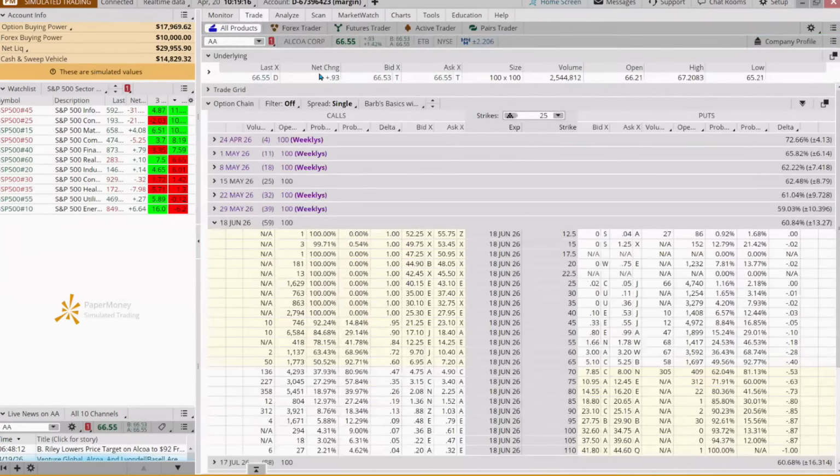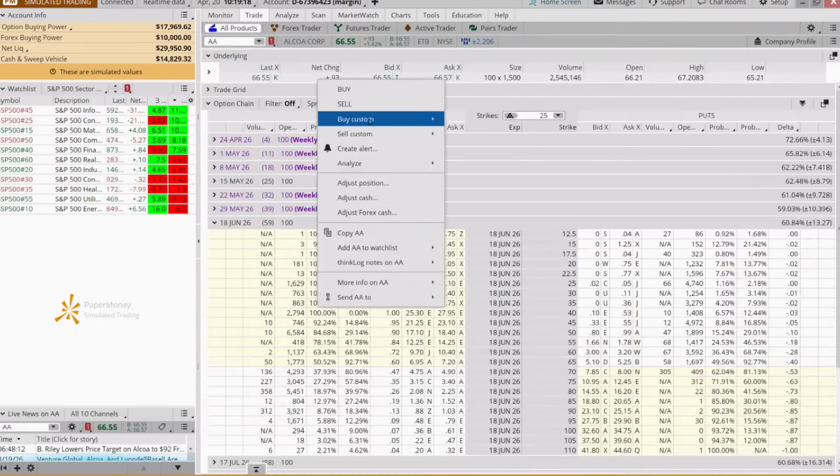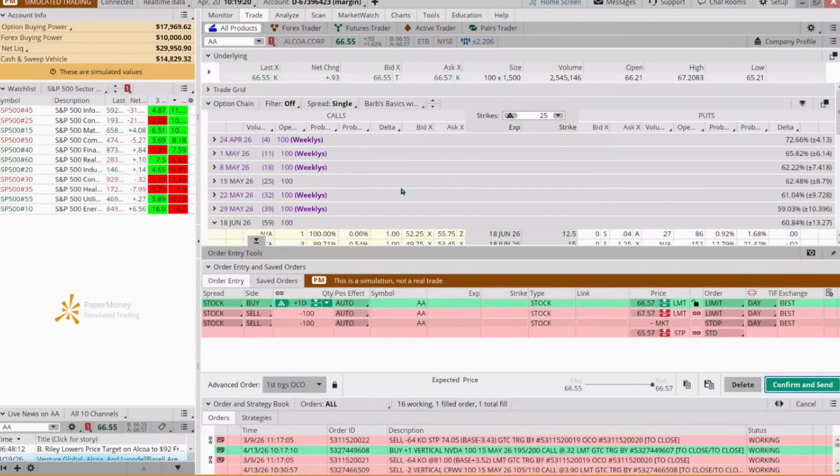So we're going to come to our trade tab. We're going to right click. We're going to buy custom with an OCO bracket. And we're going to say, hey, when this gets to 75, ring the bell. Cue Steve Miller, take the money and run. And if it goes down to 61.14.